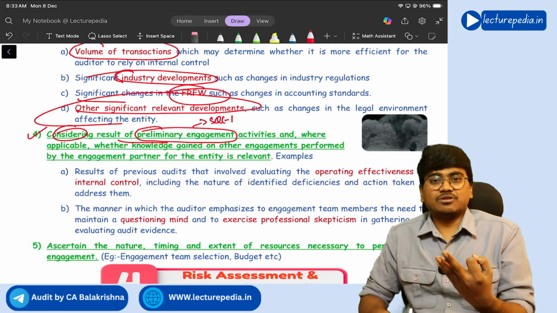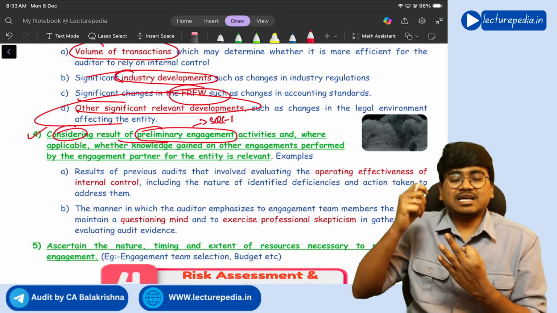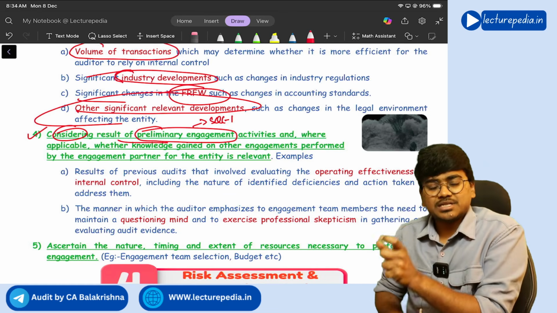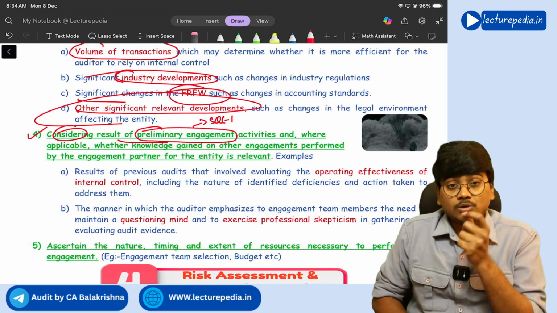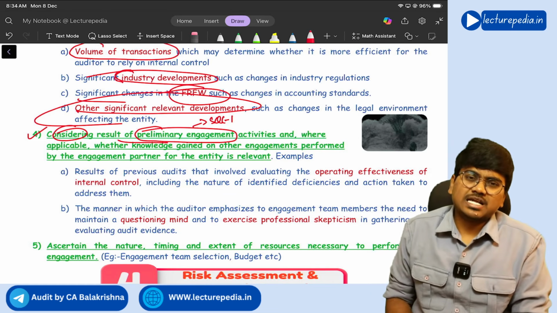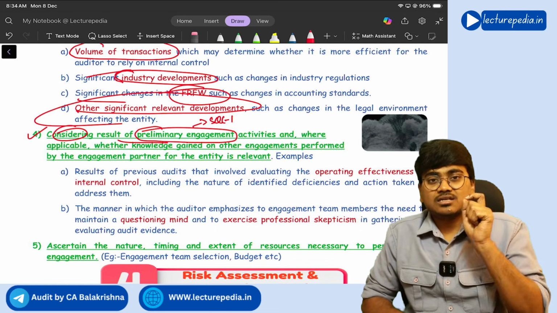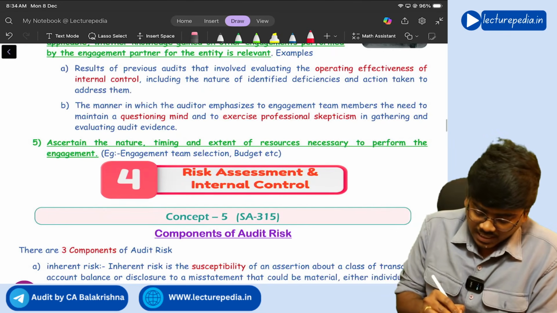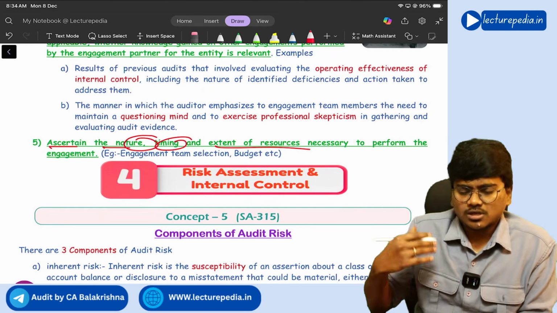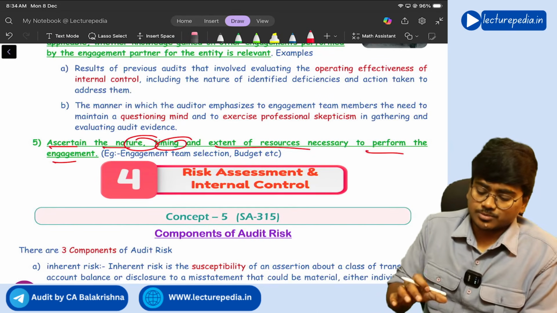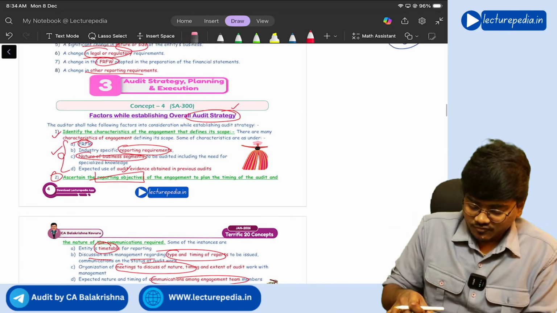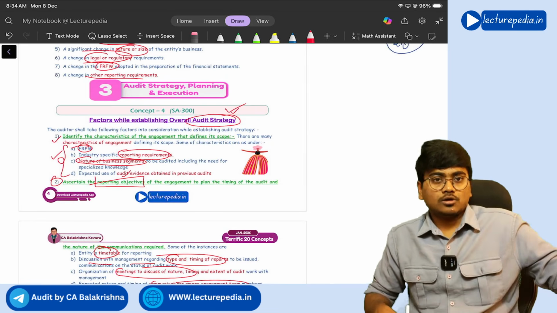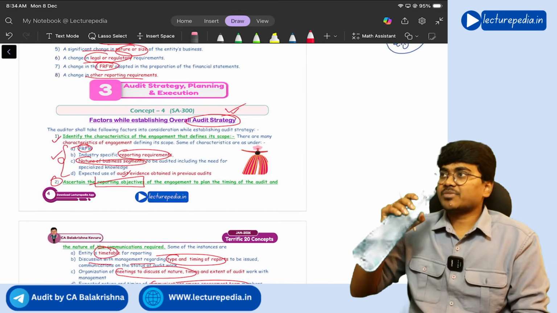And if I accept the work, can I comply with ethical requirements? All these are the preliminary engagement activities that you will perform. So the results of preliminary engagement activities should also be considered for developing overall audit strategy. And finally, ascertaining the nature, timing, extent of resources that are necessary to perform the engagement. These are the five factors that you need to consider while developing overall audit strategy.